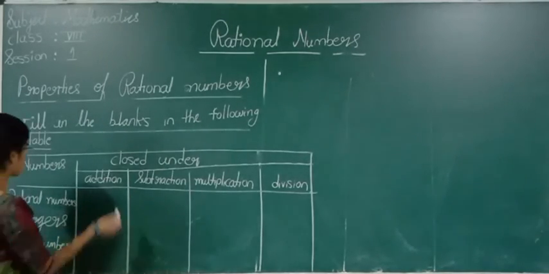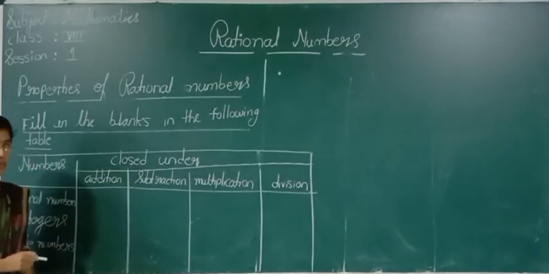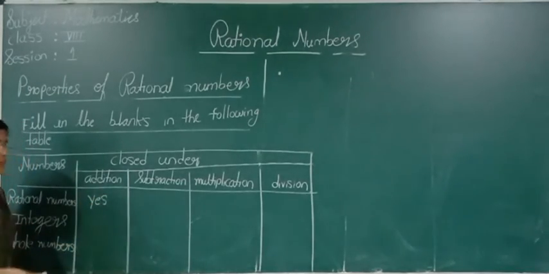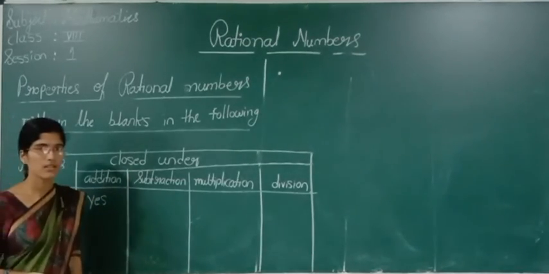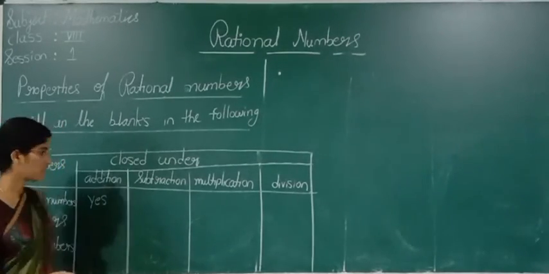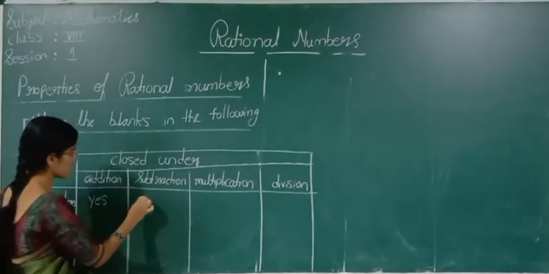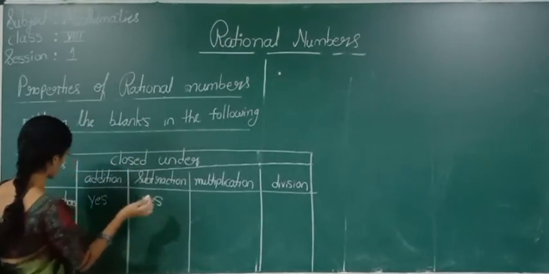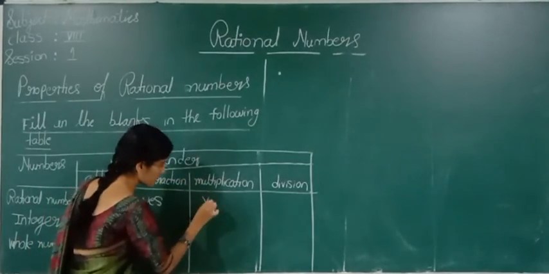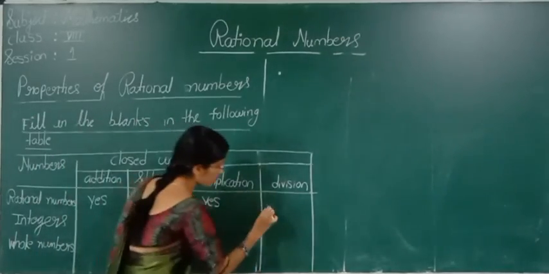Now tell me, are rational numbers closed under addition? Yes or no? Yes. We just revised, right? If you take two rational numbers, definitely the result will be a rational number for addition. What about subtraction? Yes, it is closed. Are rational numbers closed under multiplication? Yes. Are rational numbers closed under division? No.